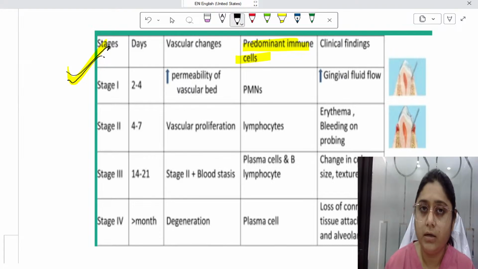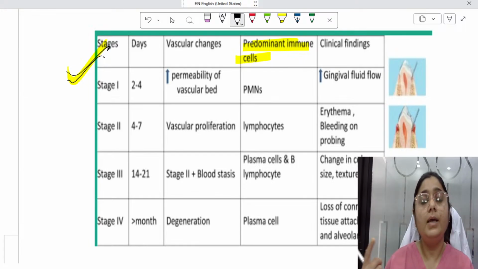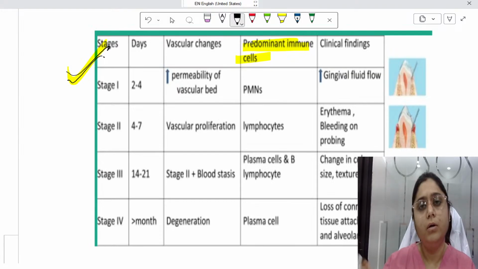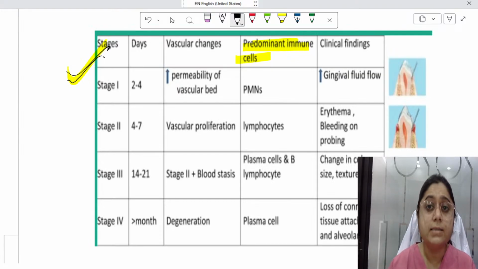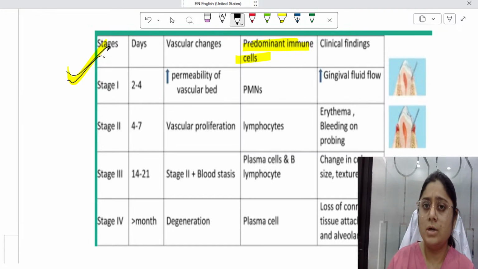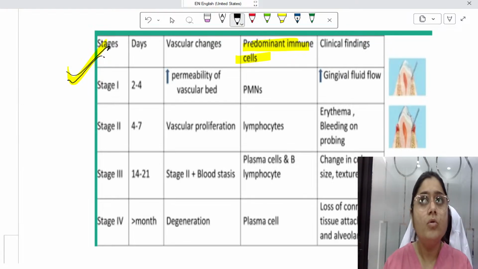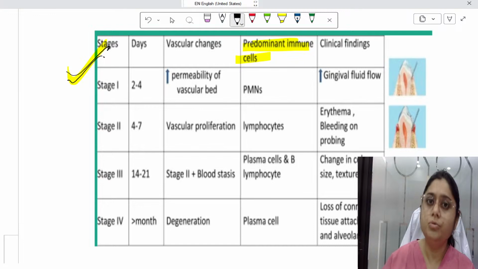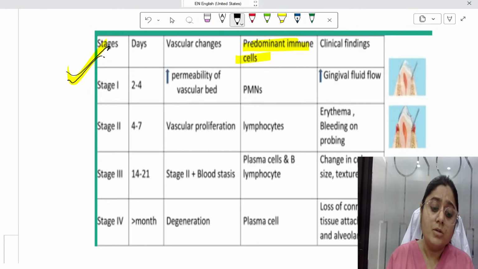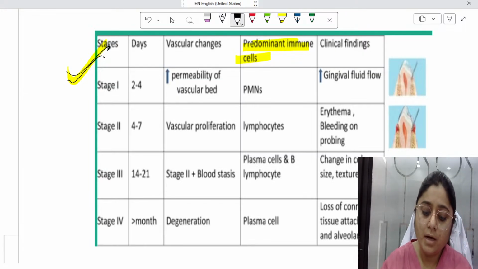Everything in detail we cannot tell you today in this 1 hour. But seeing this, you will think, yes, we have studied this and we are very thorough with this topic; we don't need to read it again for INI. But here you will learn something new. For most of you, the recent classification of periodontal diseases would be difficult. So just before going to the exam, be thorough with the classification, at least the staging and grading, because they have started asking questions from the topic. So clinical findings, you should be very thorough.